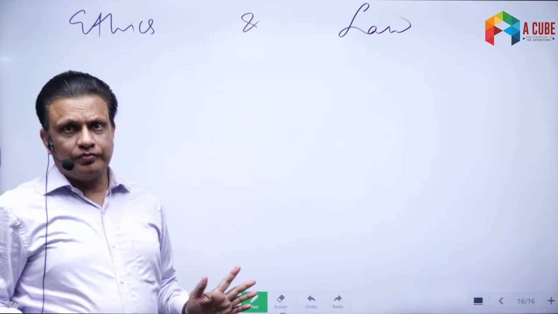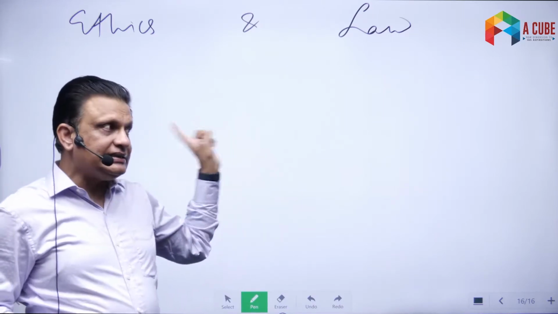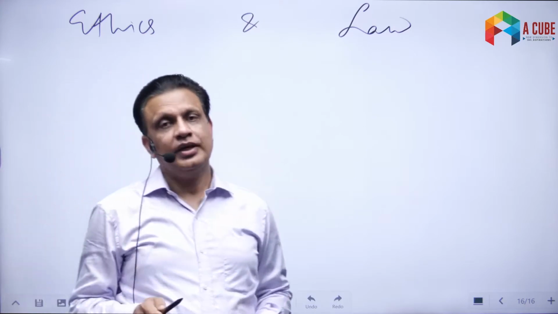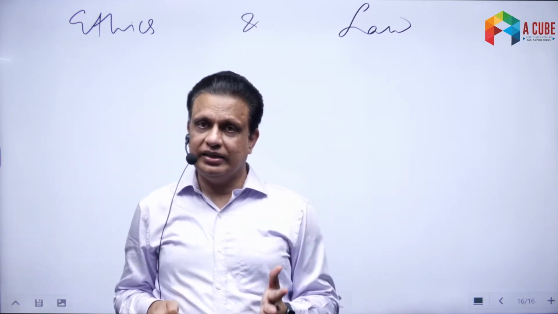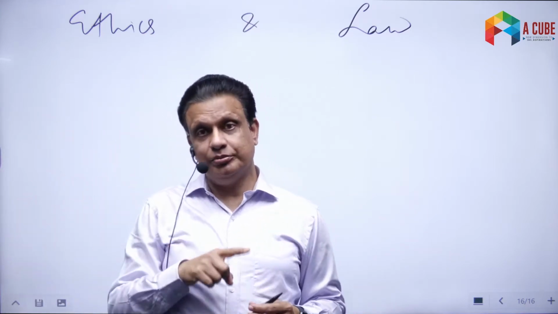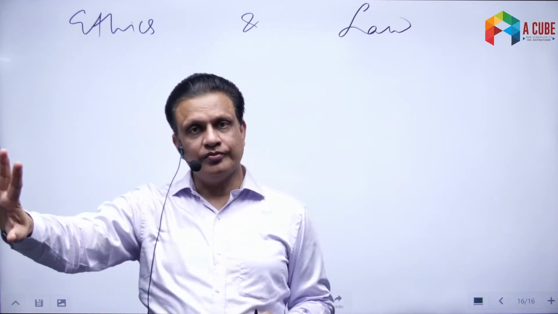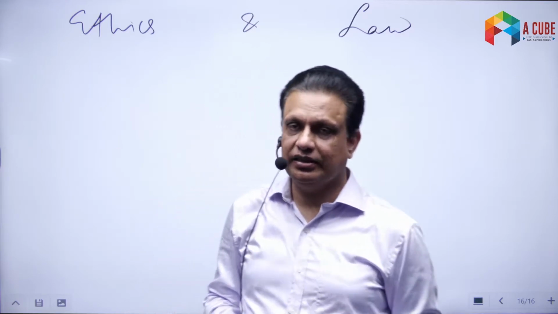Now as we know, we will discuss that in a later class, ethics is that system which tells us about what is right and what is wrong. Ethics tells us what is good and what is bad. Ethics tells us what is desirable and what is undesirable. What should I do and what should I not do. So that is the whole idea of ethics in general.